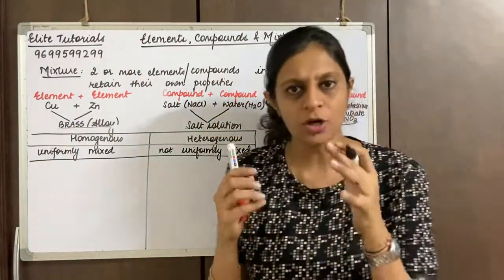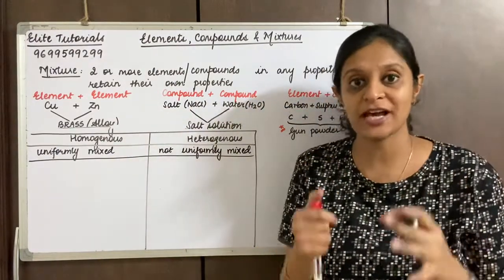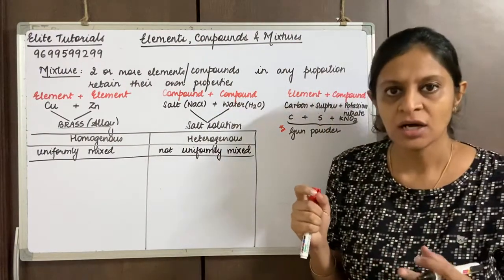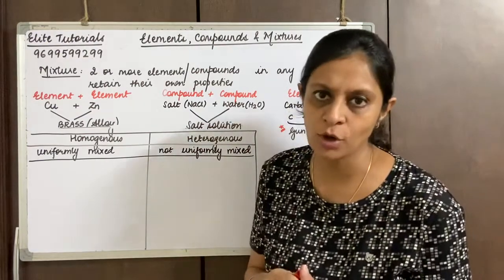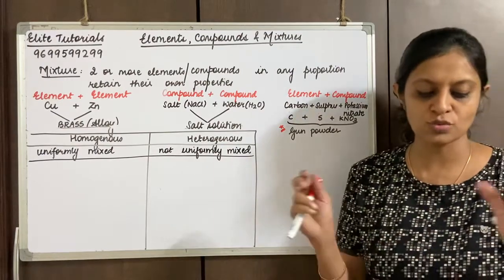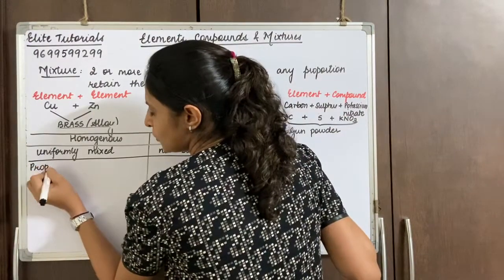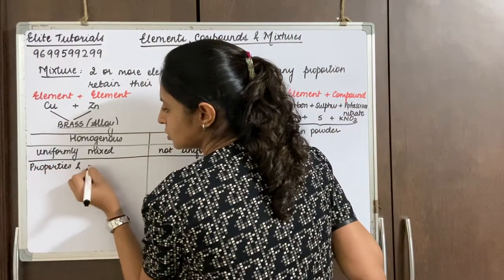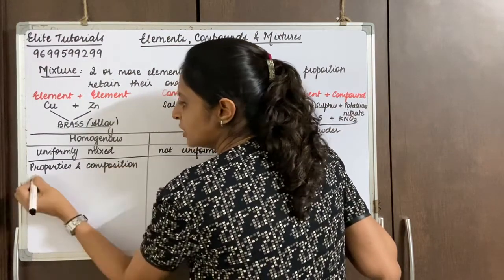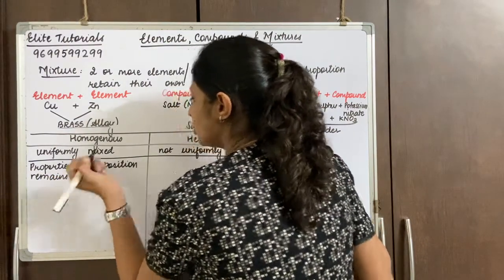Now we will also study different types of homogeneous mixtures. But before that, there is one more property you need to know about homogeneous mixtures: their properties and composition remain the same throughout, because it is a homogeneous mixture.